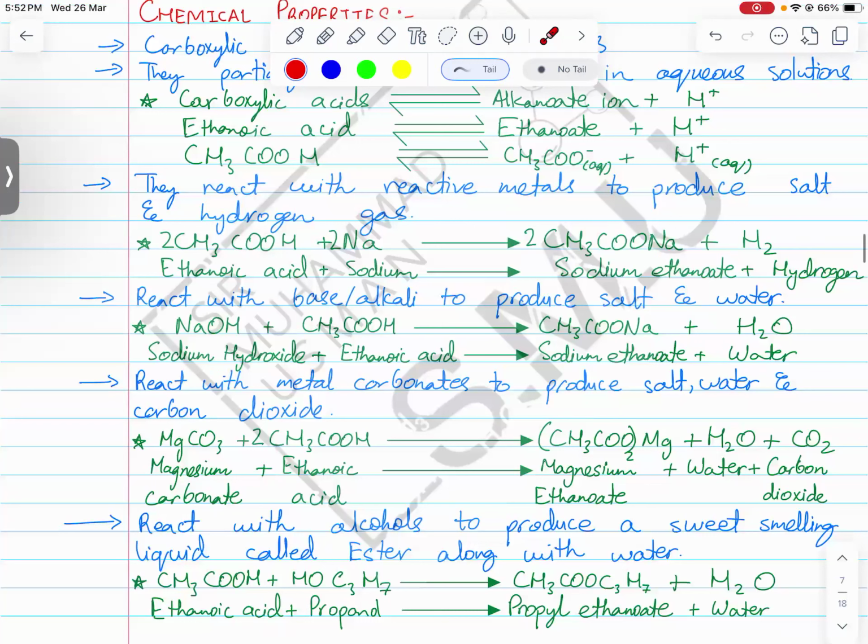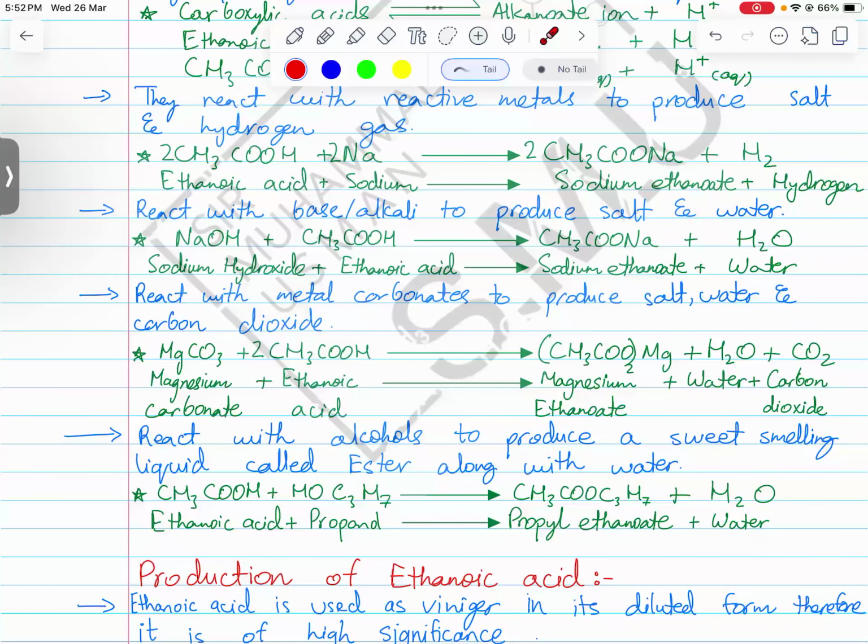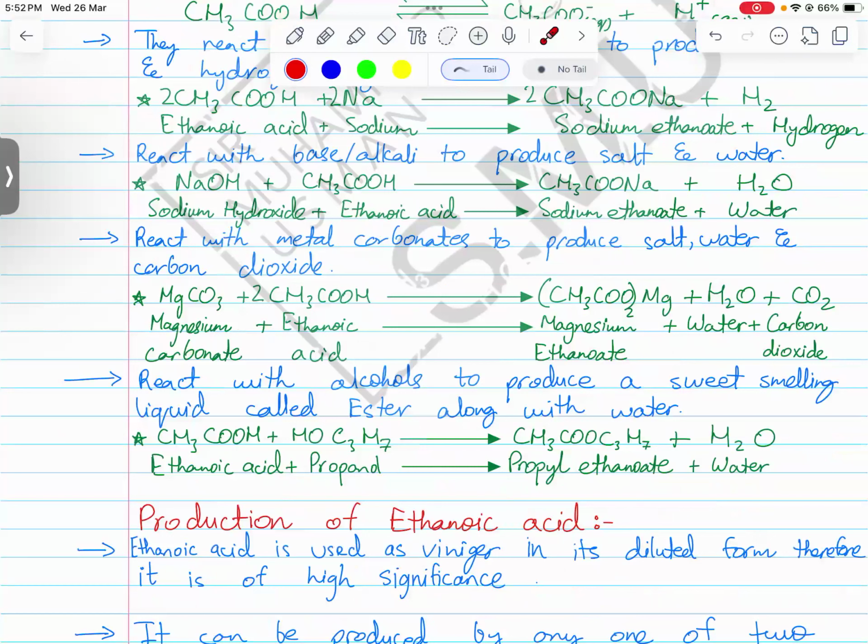So when carboxylic acids react with metal carbonates, they produce salt, water, and carbon dioxide. And now the final chemical reaction of carboxylic acid, which is a new chemical reaction. All the previous ones you already knew: that carboxylic acids are weak acids, they react with metals, alkalis, and carbonates. The reaction that you did not know was the reaction between alcohol and carboxylic acid.